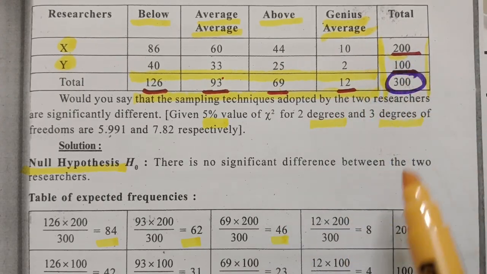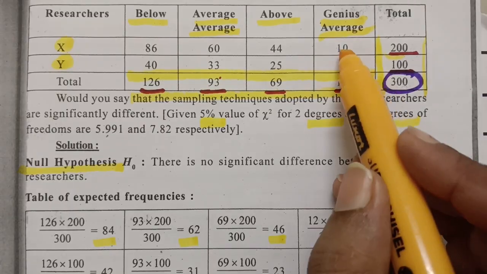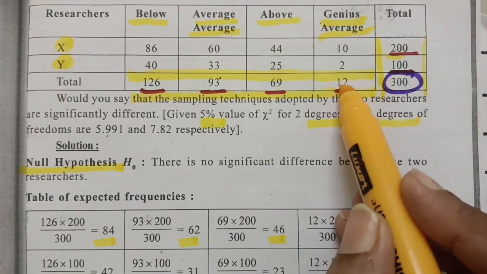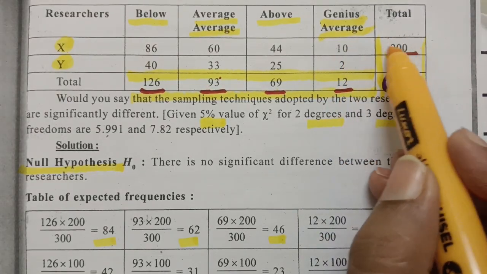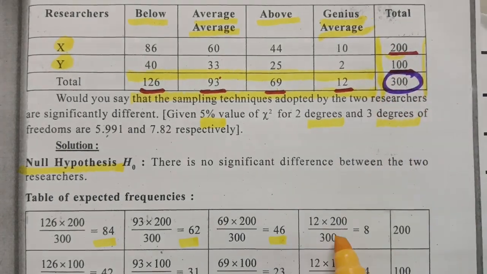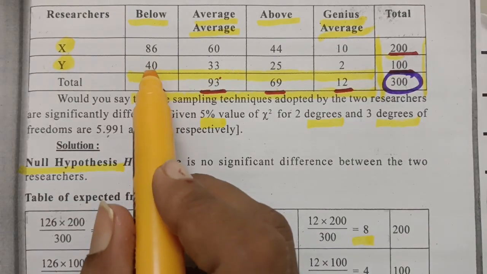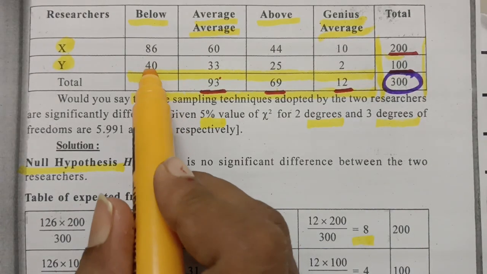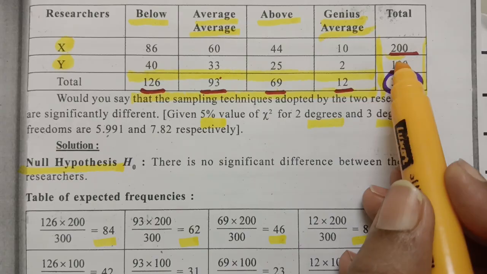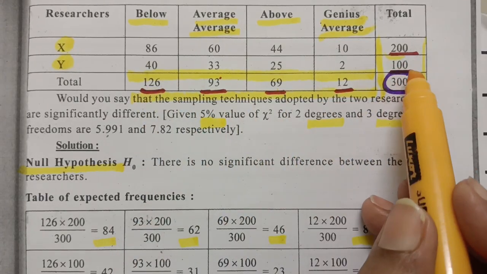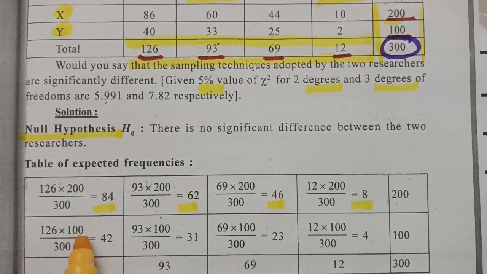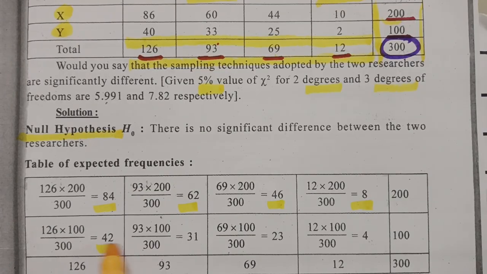And the next thing here is for 10. So here the column total is 12 and the row total here is 200 divided by grand total, that is 300. The value here is 8. And for 40, see here, the column total is 126 and the row total here is 100. 126 into 100 divided by 300 is 42.